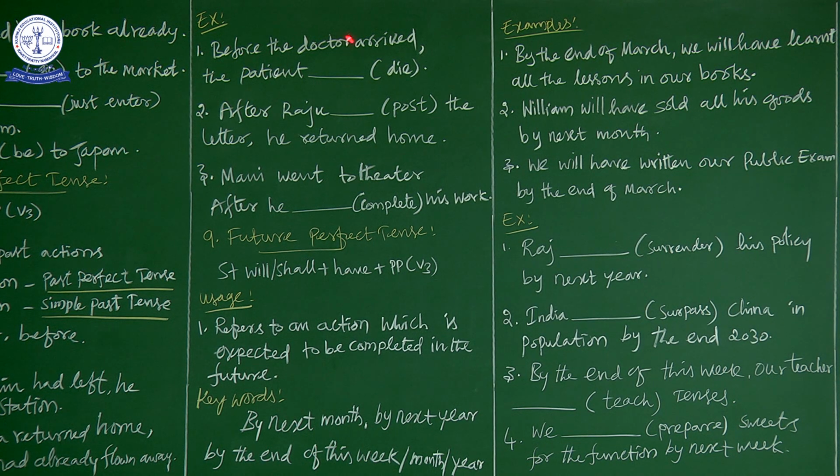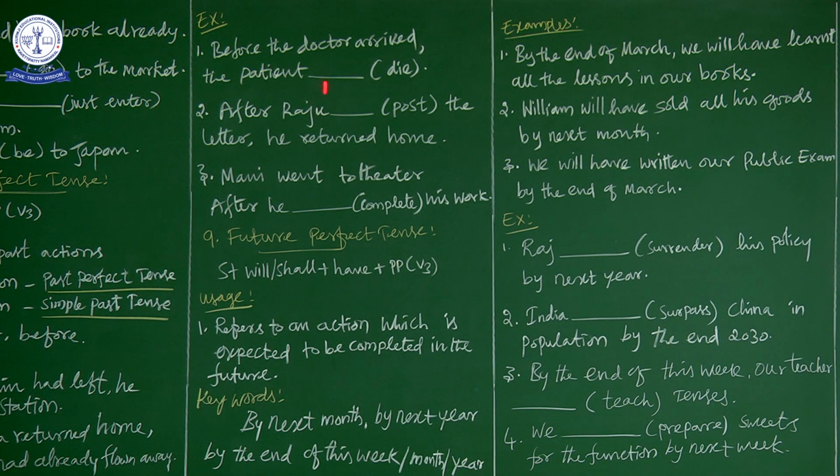Now, before the doctor arrived, the patient died. Which is the first action? The patient died, because before the doctor arrived the patient died. So we have to use past perfect tense for the patient die. Why?